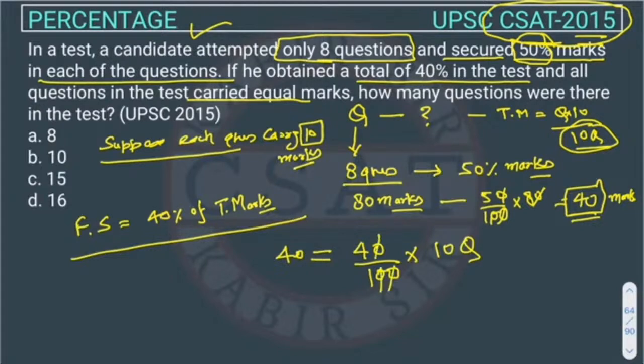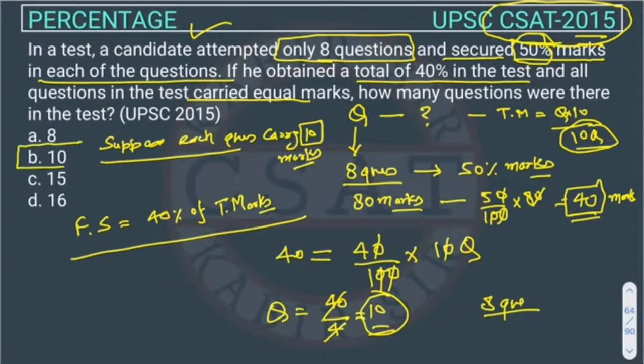This 0 will cancel this 0, 4 will come this side. So Q is equal to 40 upon 4, so answer will be 10. How many questions are there in the exam? 10 questions, and he attempted 8 questions. So the answer will be option B. This is an easy question.